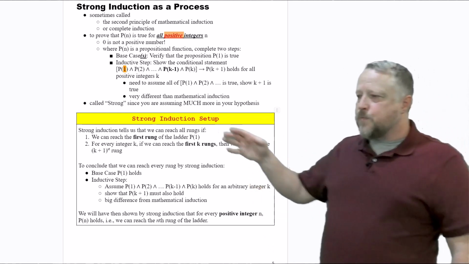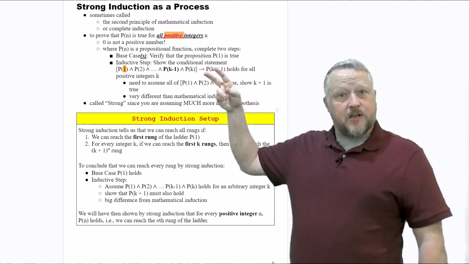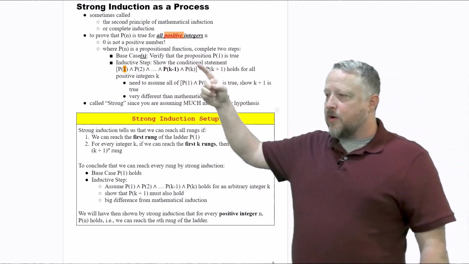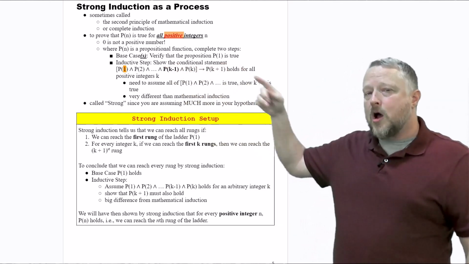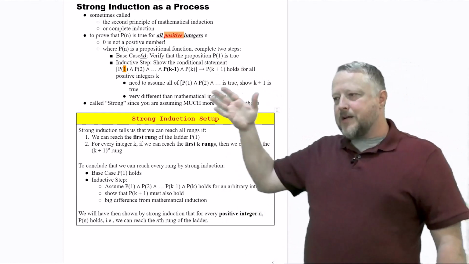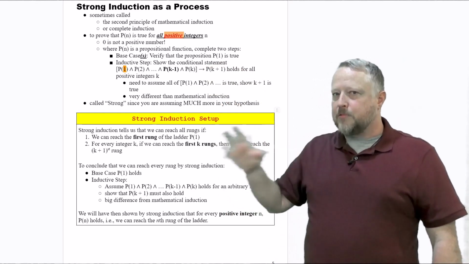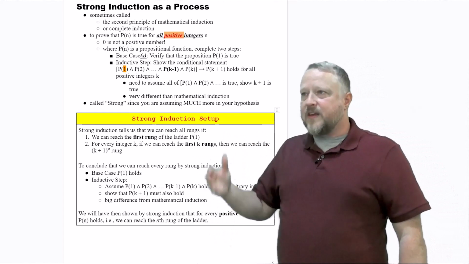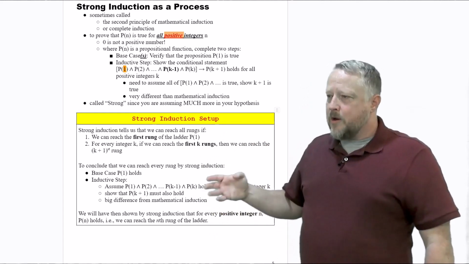Where P of n is a propositional function, there are going to be two steps. These look familiar. We have a base case: we're going to verify the proposition P1 is true. But here's the inductive step, and that's where things go completely different. Remember we did P of k and then k plus 1? Well, here's the interesting part.